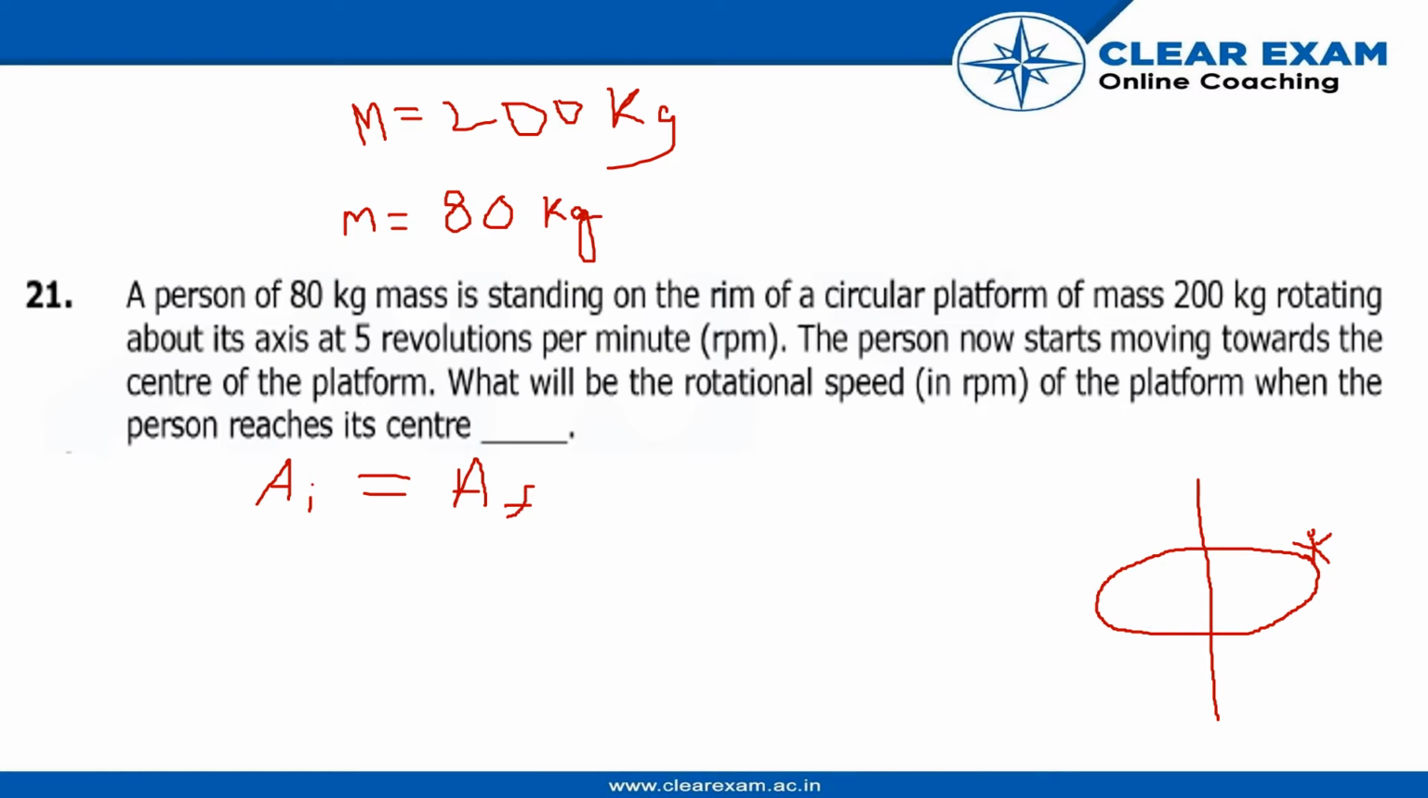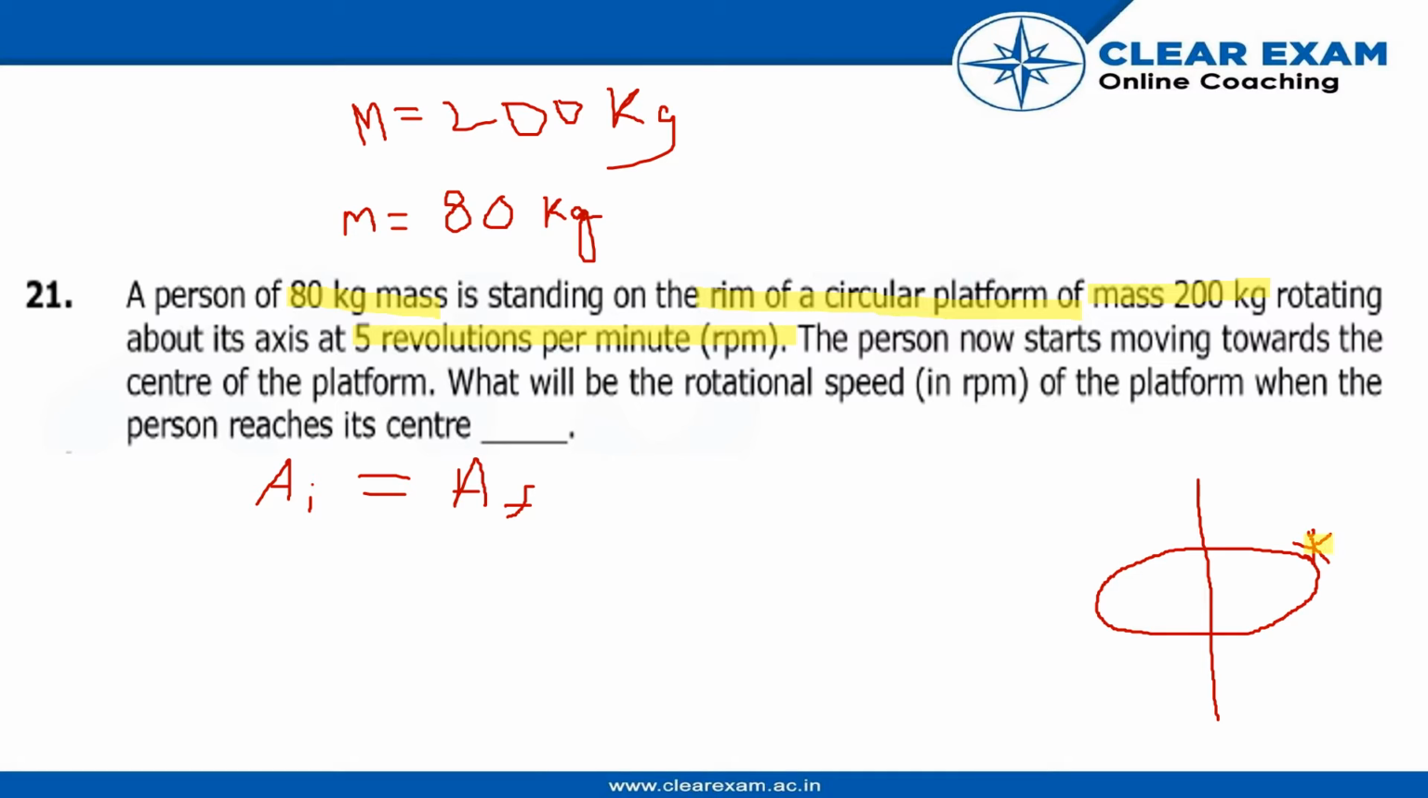A person of 80 kg mass is standing on the rim of a circular platform of mass 200 kg, rotating about its axis at 5 revolutions per minute (rpm). The person now starts moving towards the center of the platform. What will be the rotational speed of the platform when the person reaches its center?